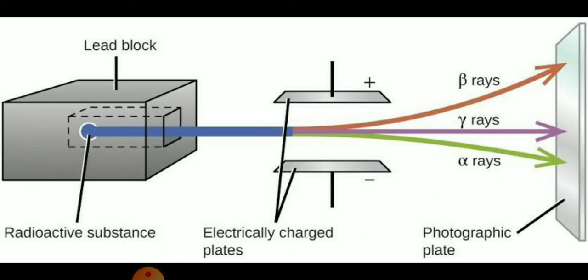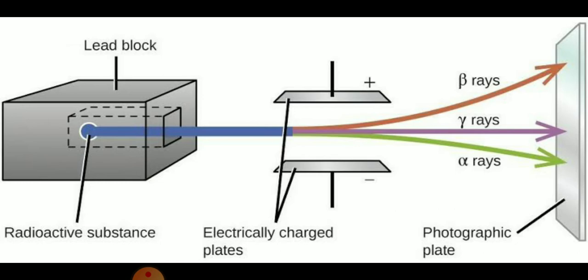So the scientists found out that the radiation emitted from any of the radioactive substances has different types of rays. They have positively charged rays, negatively charged rays, and no charge rays, that is neutral rays.